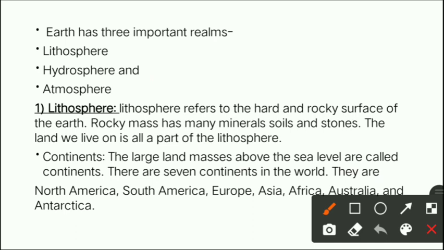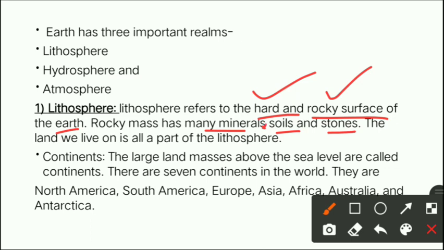We will do it one by one. Let us start with the first one, which is lithosphere. This is the first realm, or the first region of the Earth, right? Now, see the paragraph. Lithosphere refers to the hard and rocky surface of the Earth. Students, what is lithosphere? Lithosphere means any hard and rocky surface of the Earth. Rocky mass has many minerals, soils and stones.